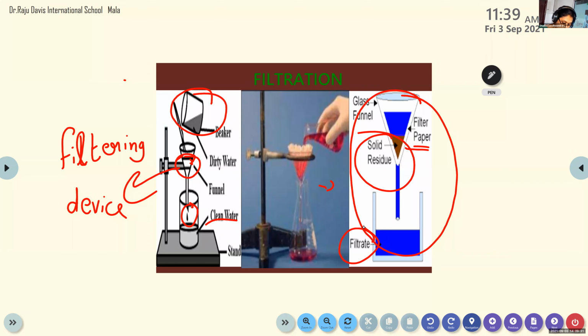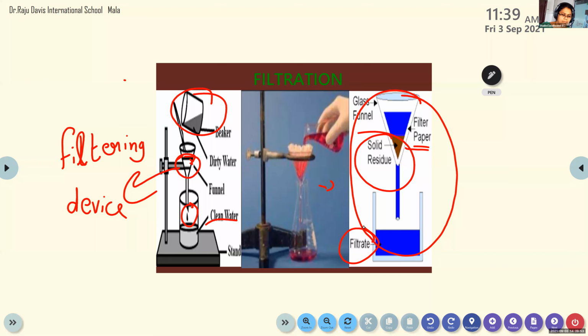Ma'am, can we say liquid residue? Liquid residue we don't say, because residue is meant for a solid substance. That's why we give another name, filtrate. Solid residue and filtrate. Is it clear? Can you repeat the word solid residue?